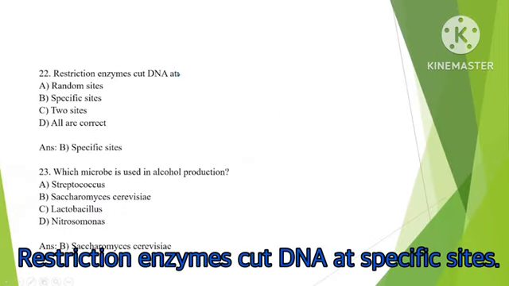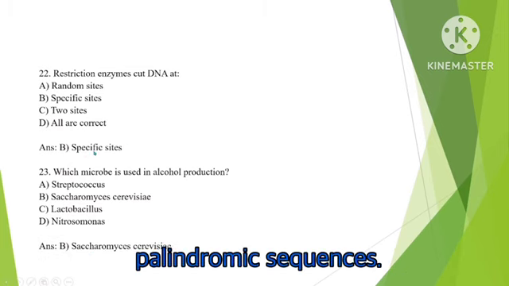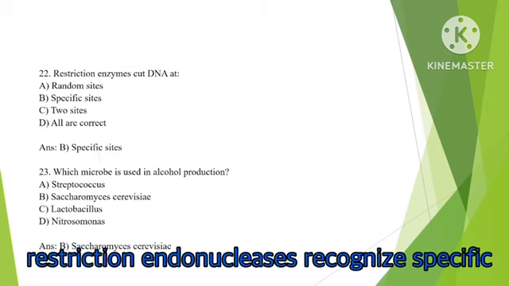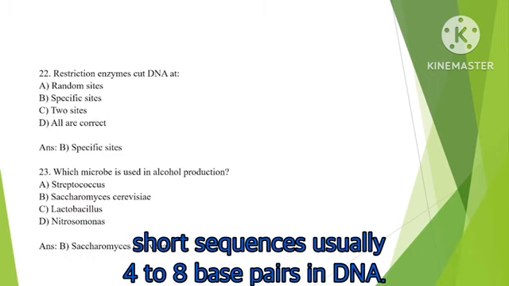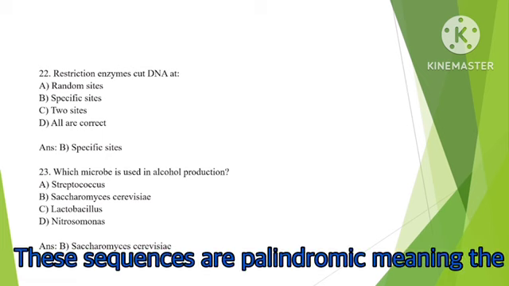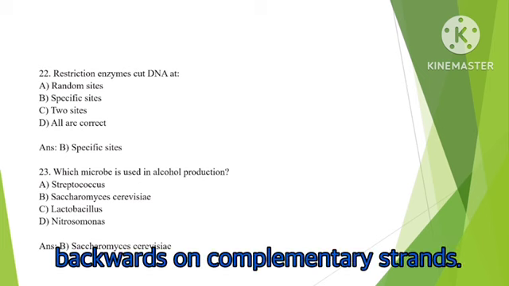Restriction enzymes cut DNA at specific sites. The specific recognition sites are called palindromic sequences. Restriction enzymes, also called restriction endonucleases, recognize specific short sequences, usually 4 to 8 base pairs in DNA. These sequences are palindromic, meaning the sequence reads the same forwards and backwards on complementary strands.